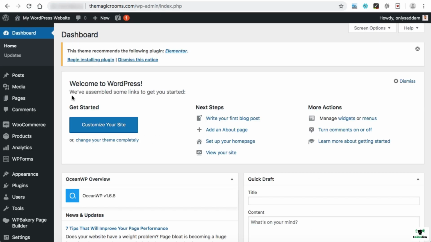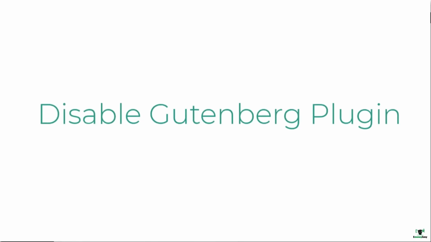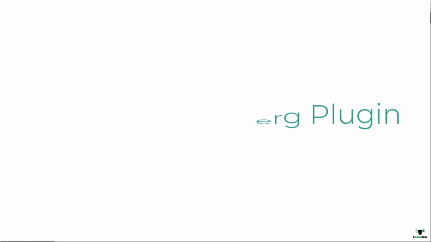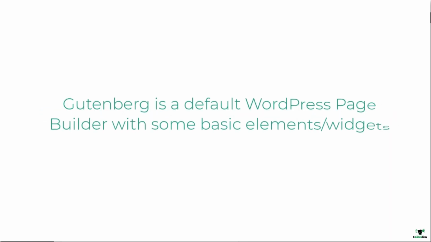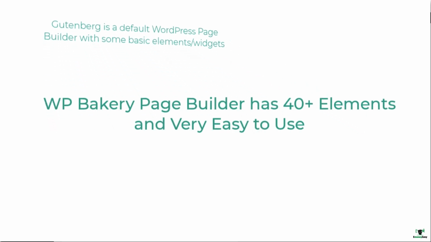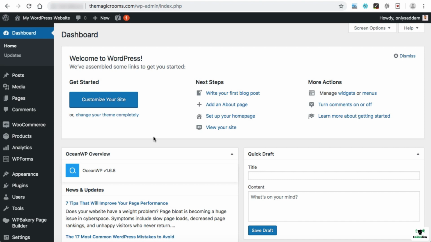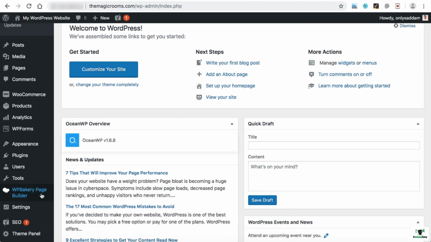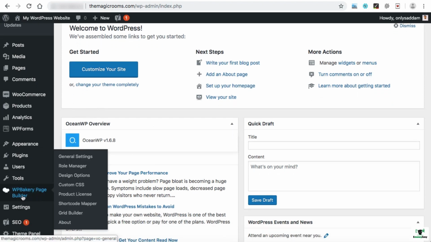Go to the dashboard. Our first step is disabling the Gutenberg plugin. Gutenberg is a page builder plugin which comes by default with the WordPress installation. But as we are already using the WP Bakery Page Builder plugin, we don't need any other page builder in our Amazon affiliate website. So in order to disable that page builder, simply hover on the WP Bakery Page Builder tab and then General Settings. Just click on it.